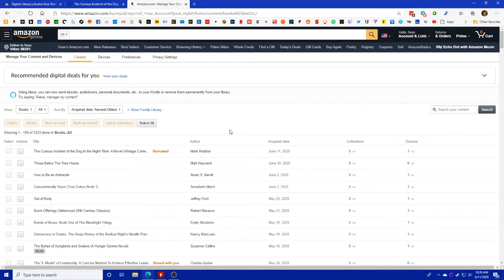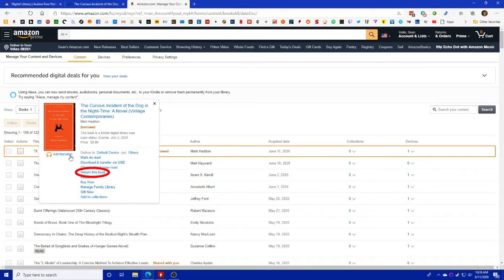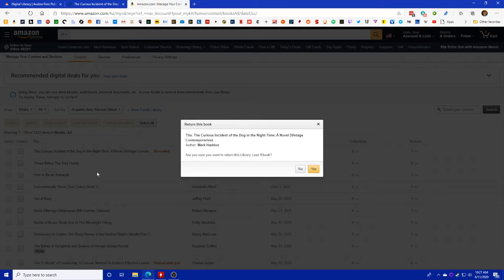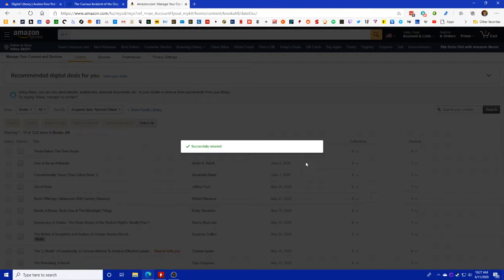When you have downloaded a book to a black and white Kindle, if you decide you want to return it for whatever reason, this is also the only place from which you can do that. You would click on that same Actions button to get the menu to come back up, and click on Return this book. It'll ask if you're sure, just click yes, and that's it. It is returned.